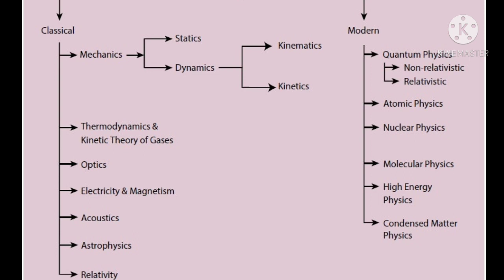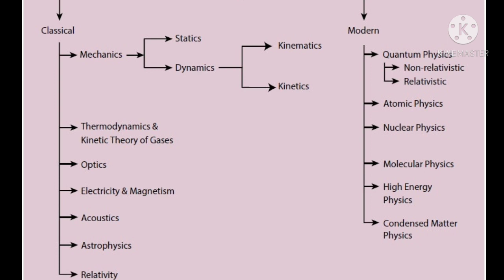The last lesson, the sixth lesson only, will come under modern physics. The name of this topic is nuclear physics. Only from modern physics you are going to learn nuclear physics. The remaining everything will come under classical physics. I hope you all got some idea about the branches of physics.